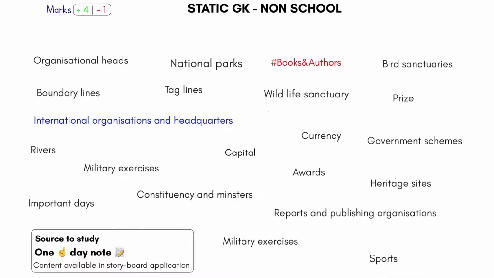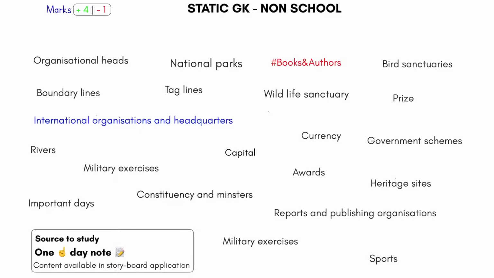As you can see here, this question is something that has happened in the past, and that's why it is static GK. What is the currency of a country is the currency of a country. But that's not what we learned in school. School taught history, geography, politics, economics. That was school static GK. This is non-school static GK, which is required only for the entrance exam. If you are writing a banking entrance exam, or a CMAT or any other entrance exam, this is where you read the non-school static GK.